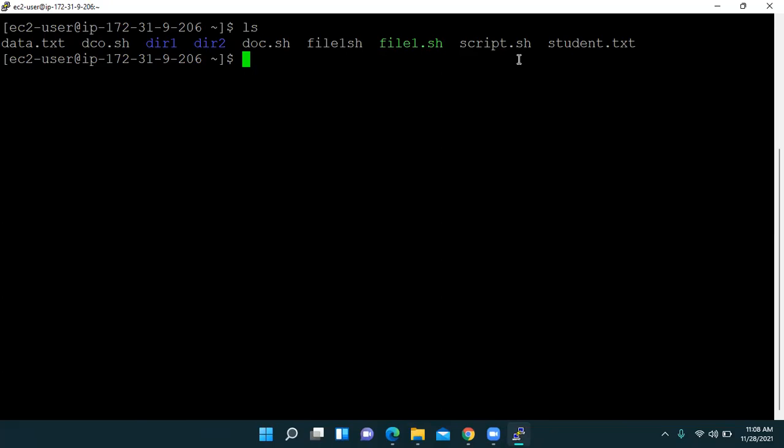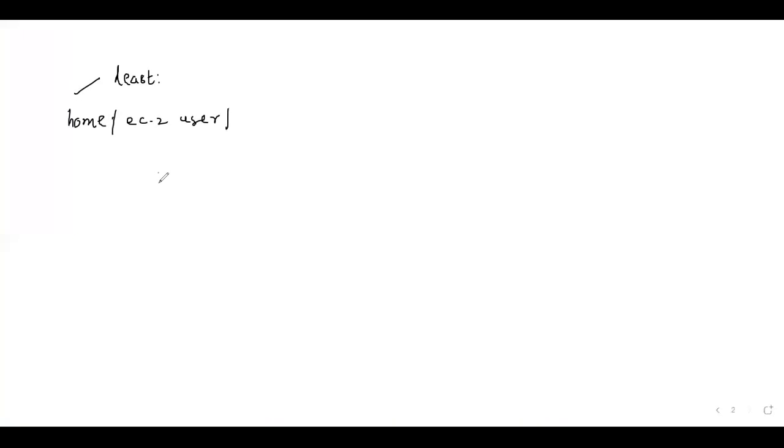Now, students, there is one more command I want to tell you first. There is one command called the man command. Man stands for manual. We know what is meant by manual: it is one kind of booklet which gives all details about everything.